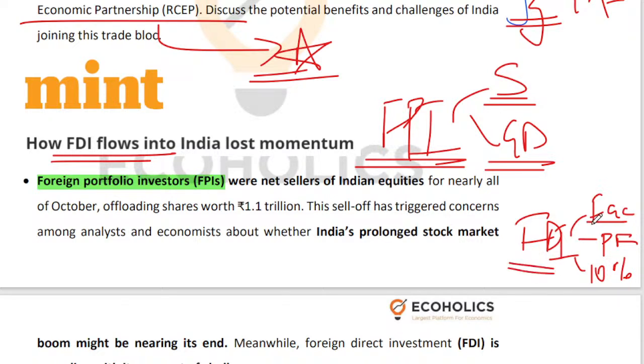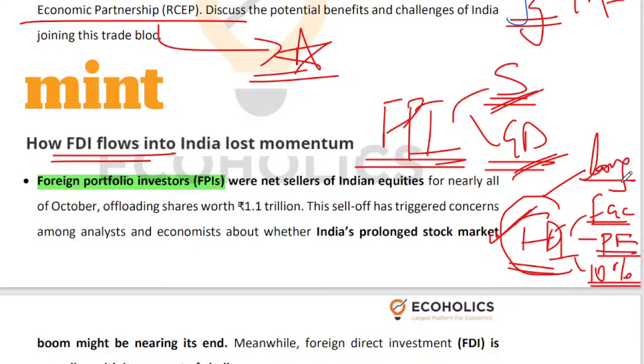If somebody is setting up a factory or a production facility, or is picking up a more than 10% stake in any company, that would classify as FDI. If anybody is just putting up an investment of, let's say, less than 10%, or a small amount of investment in the stock market or equities market, or in the government debt market, that kind of investment will be foreign portfolio investment. Foreign direct investment is long-term investment. It comes for a fairly long period of time. It's very stable. It will bring in technology, management skills and practices, and a lot of these things.